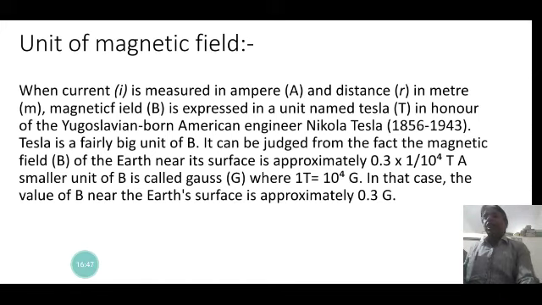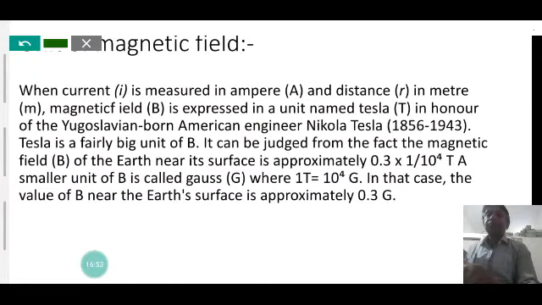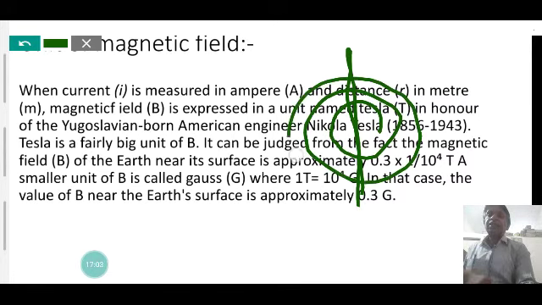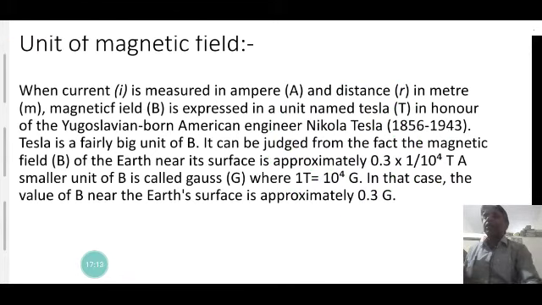When current I is measured in ampere, consider the magnetic field lines around a conductor. If you see the magnetic field lines, they are concentric circles around the conductor. This is the magnetic field, and the unit of the magnetic field is given like that.